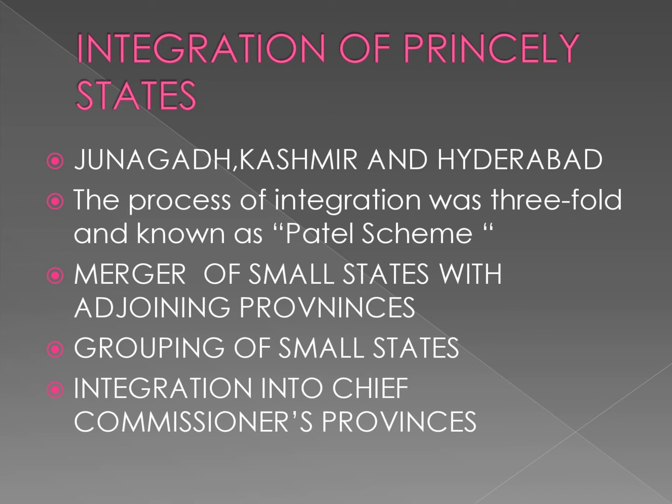As per the Instrument of Accession, they acceded only three subjects. That means they handed over only three powers: defense, foreign affairs, and communications. The rulers of these states were promised an honorable position and were assured of their rights and privileges. They surrendered only these three powers, and the remaining powers they kept with themselves.